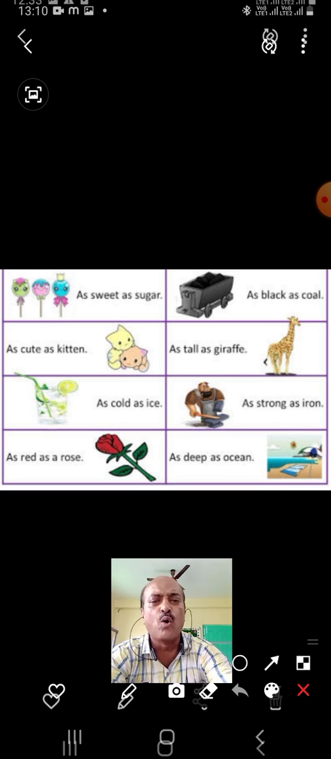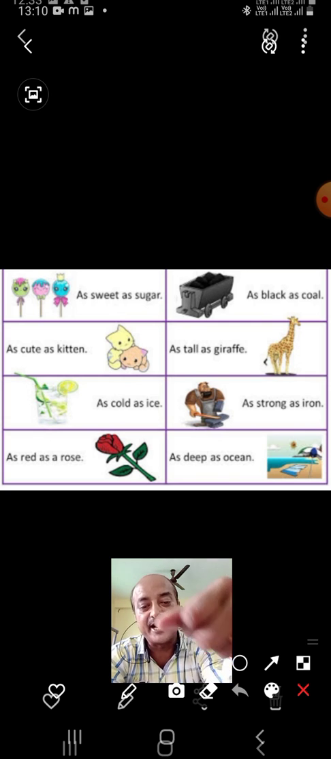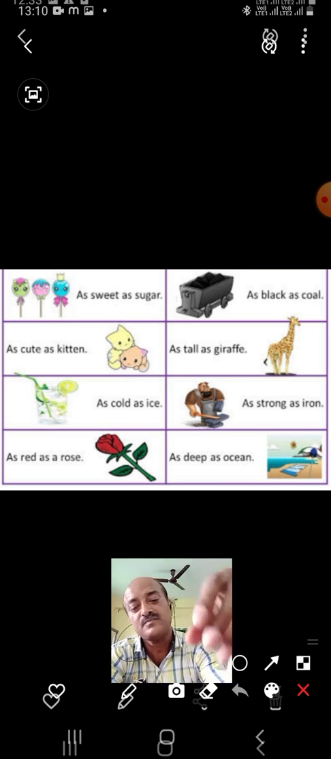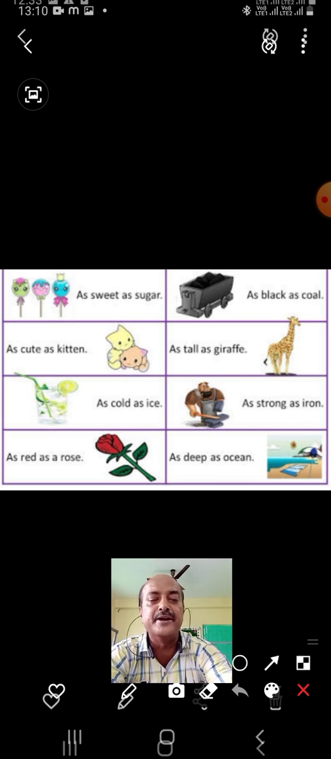As black as coal. So everyone must have seen the coal. They are also known as black diamond. You can see the people ironing on the road. They take the iron and put it on that coal to make it very hot, and then they iron the clothes. So that coal is known as coal, the black color round you can see. It is also known as black diamond.